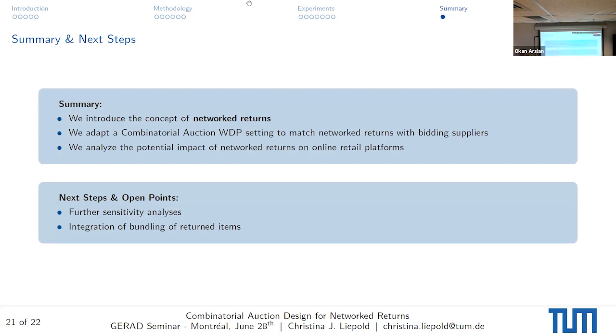And I already hinted at some further steps, just summarizing them. Obviously, you can always do more sensitivity analysis, and I think this is also the way that I will go. And then as well, we want to integrate the concept of bundling those returns. We still think that bundling the returns should be a job that the individual suppliers do, because they know their own demand structure the best. However, you can also think of generating some trade-offs there with pre-bundled items by the platform, or allowing the suppliers to bundle them themselves.